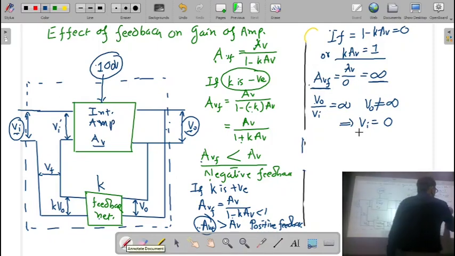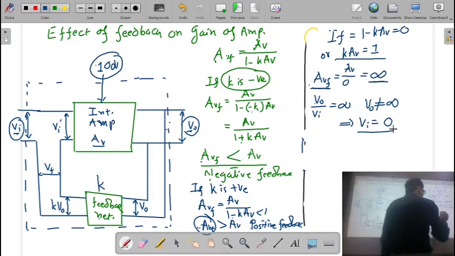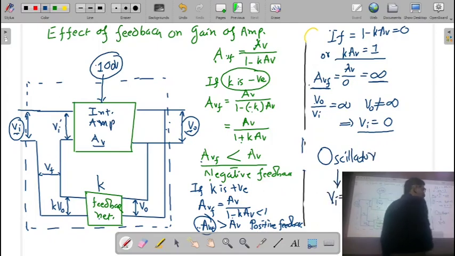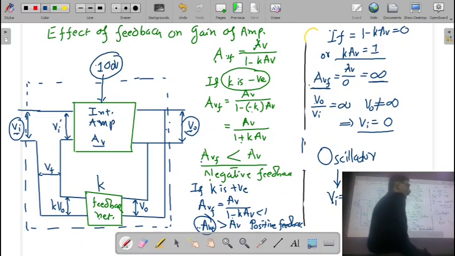So without any input voltage, the output is going to be present. Then here we call this kind of circuit an oscillator. So in an oscillator, the input voltage is always 0 and the output signal will be a sine wave.